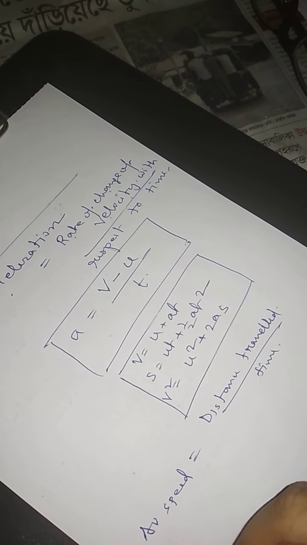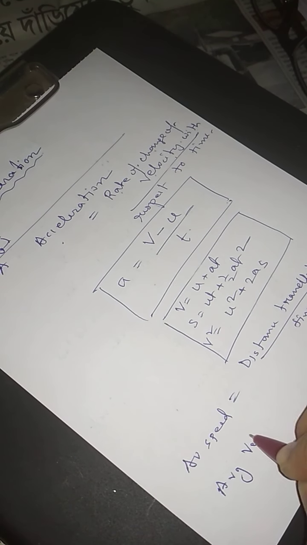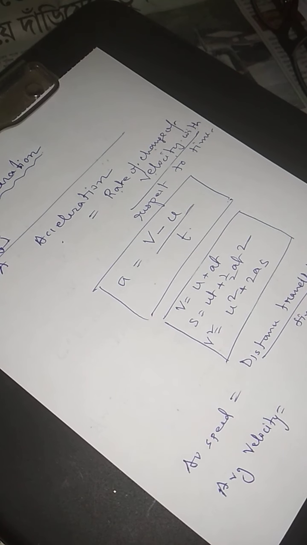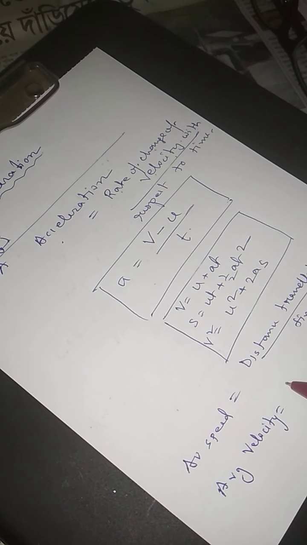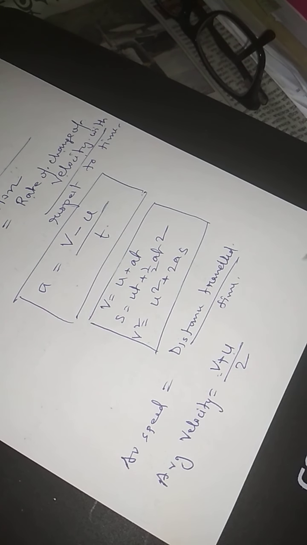And what is average velocity? Average velocity is initial velocity plus final velocity divided by 2.